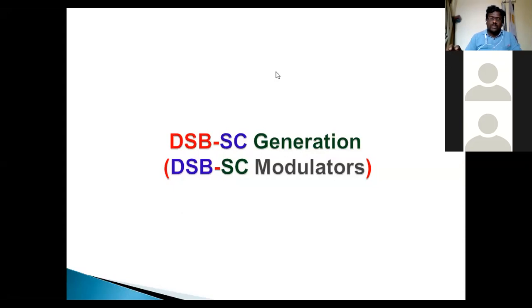Okay, so modulation means what? Generation or detection? Generation means modulation or demodulation? Tell me. Generation means modulation. Detection means demodulation. Okay. So now we are going to generation of double sideband suppressed carrier modulation.